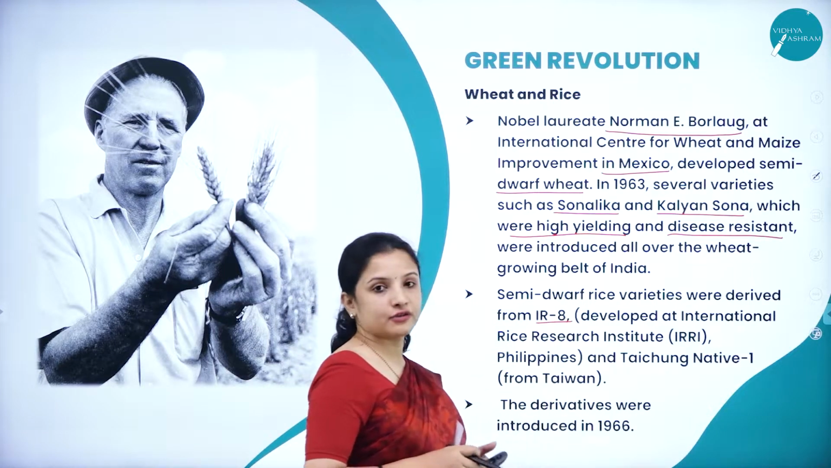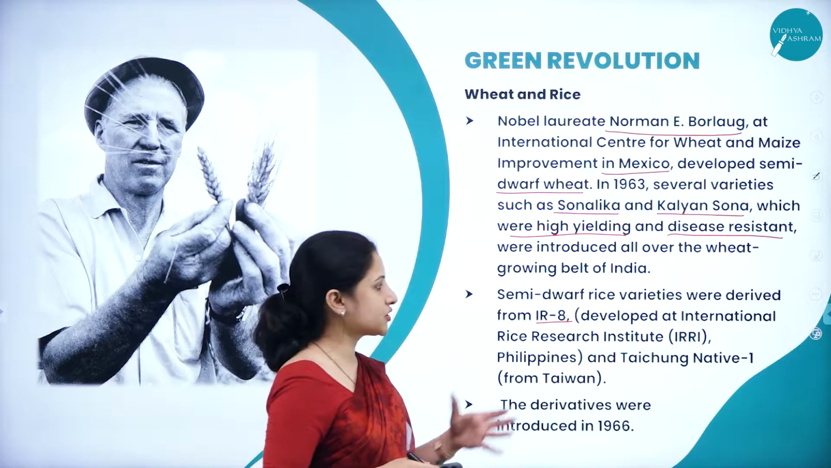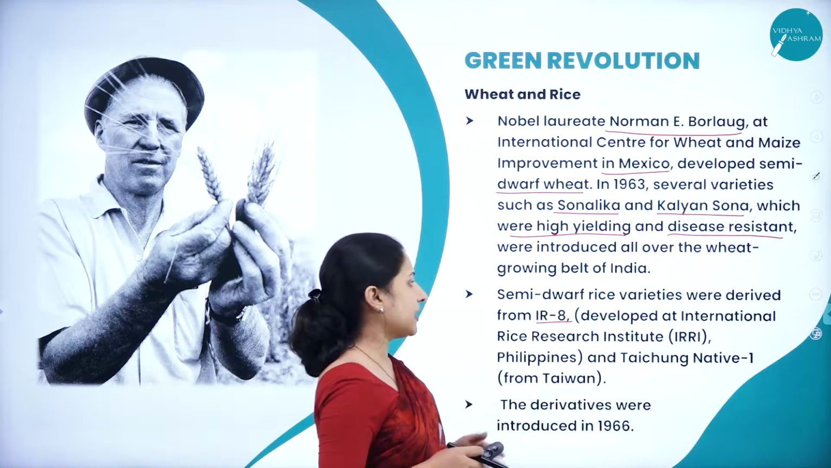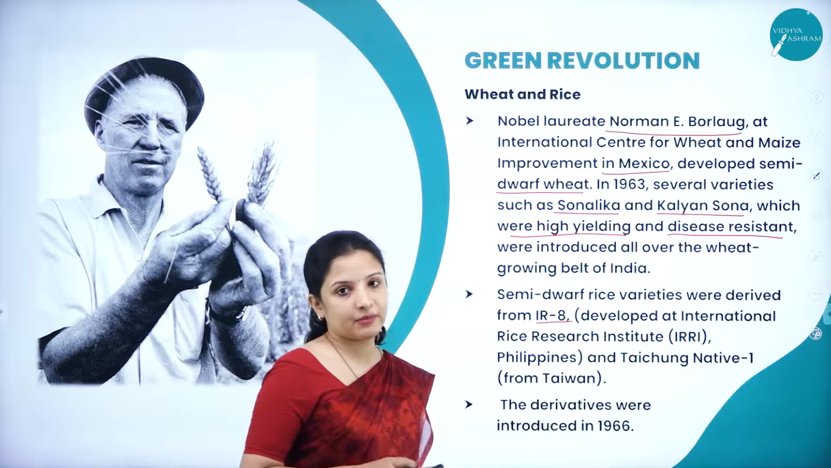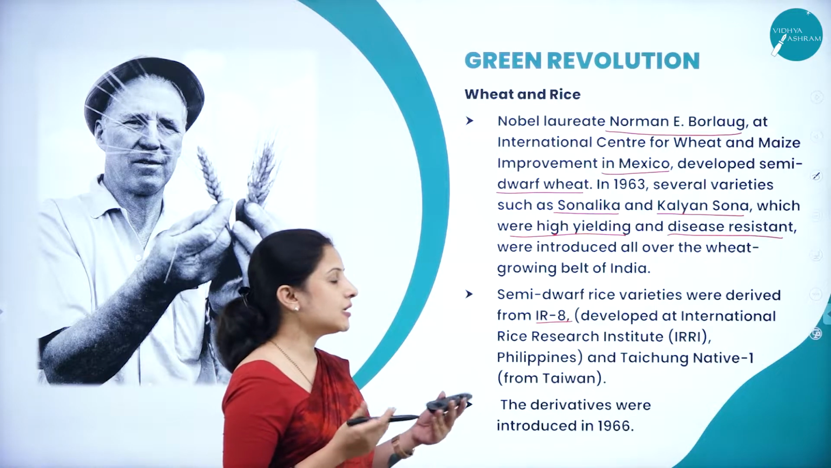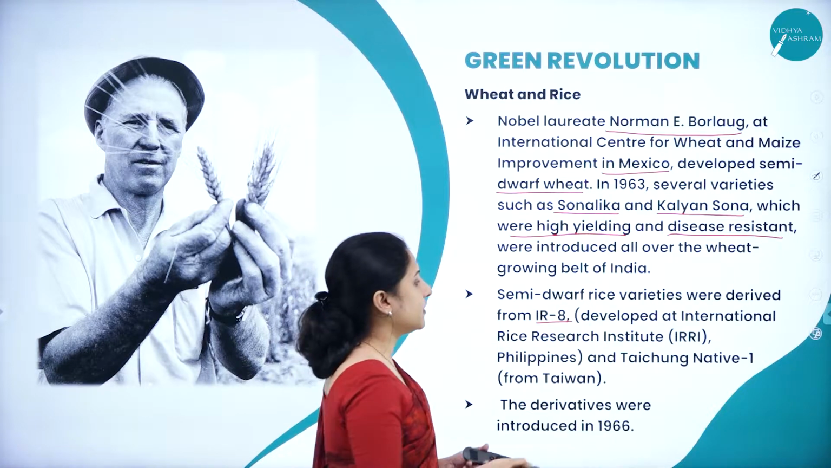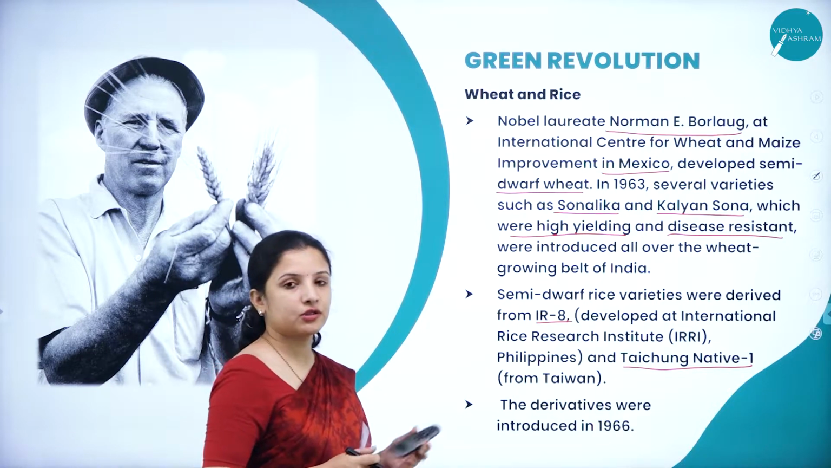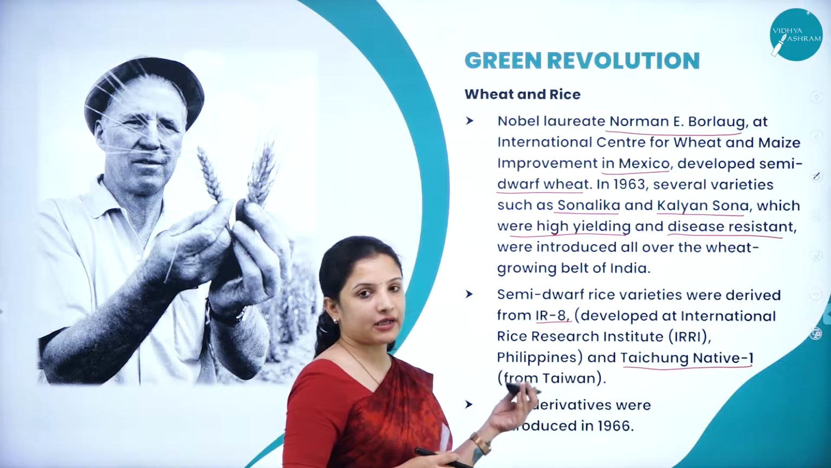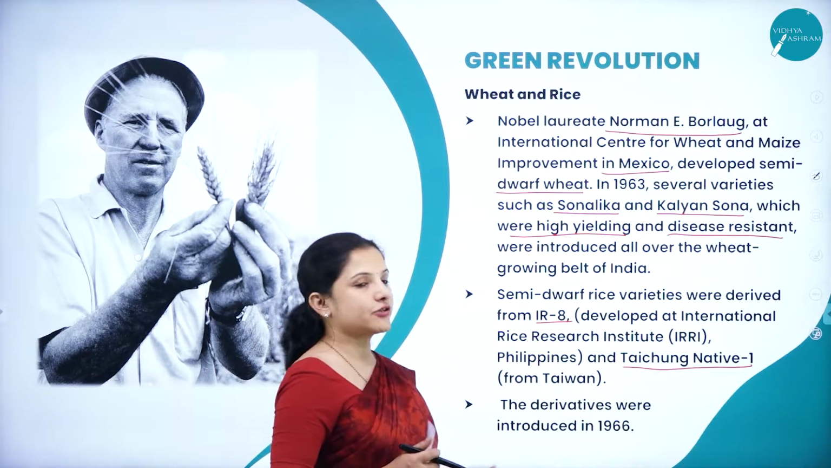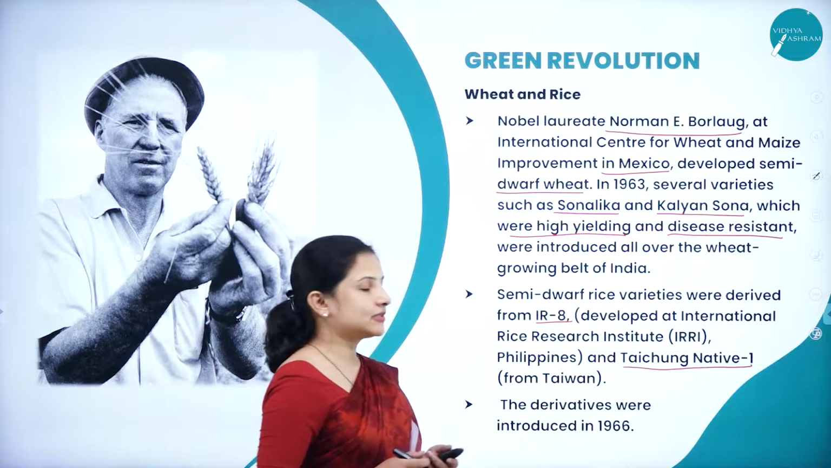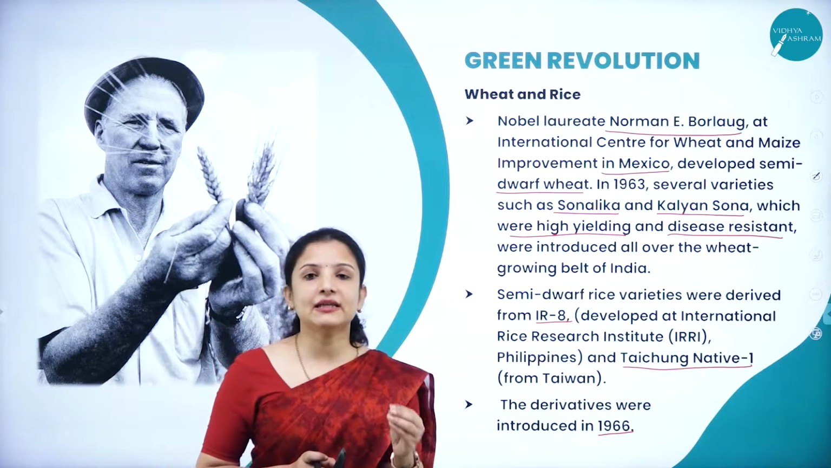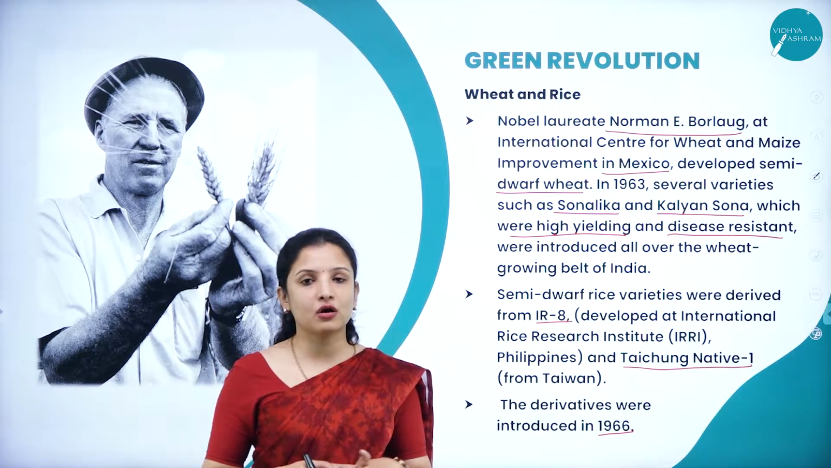And I was talking about the IR8 variety of rice, which was developed at the International Rice Research Institute in the Philippines. From this IR8, lots of semi-dwarf varieties of rice have been developed by plant breeding techniques, and also from Taichung Native 1, which was developed in Taiwan. So different semi-dwarf varieties of rice have been developed from IR8 and Taichung Native 1, and these derivatives were introduced in 1966.